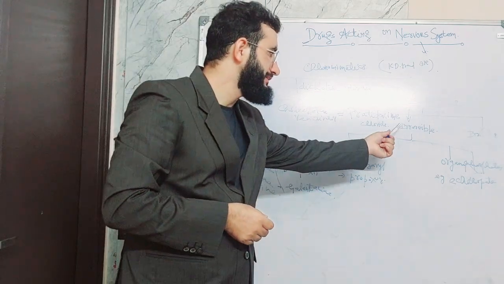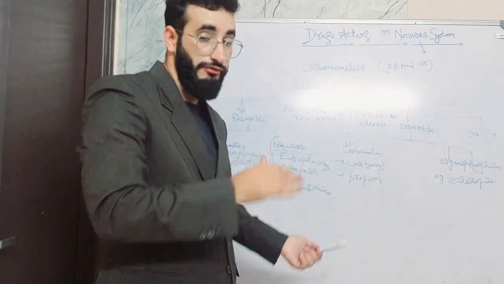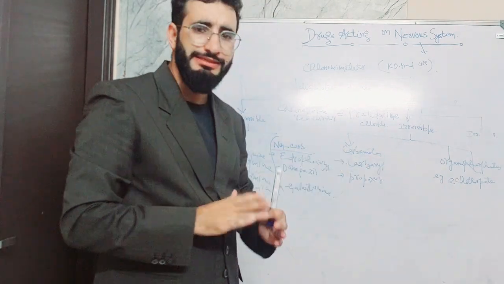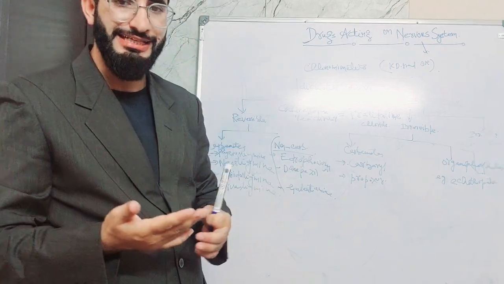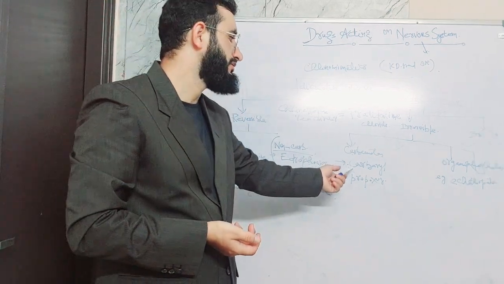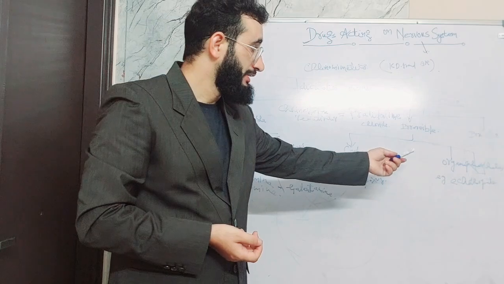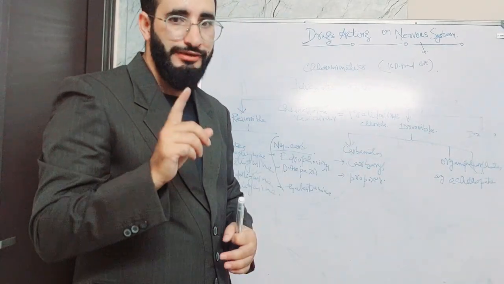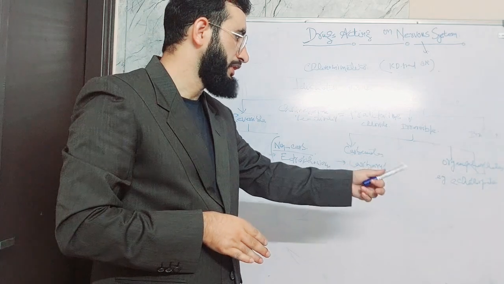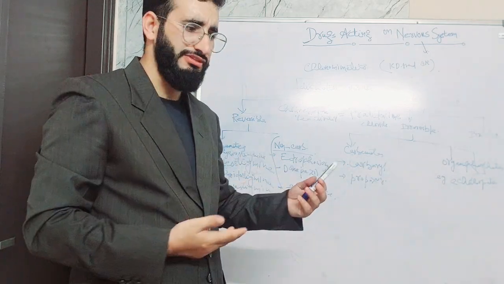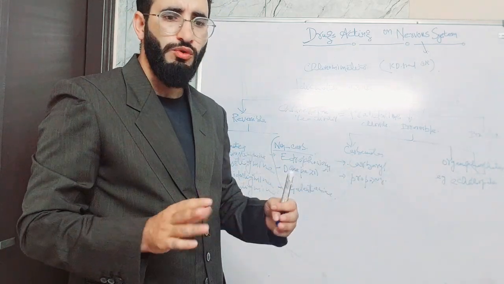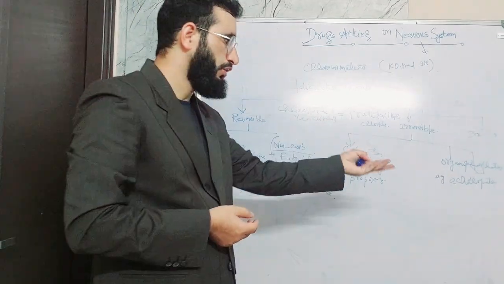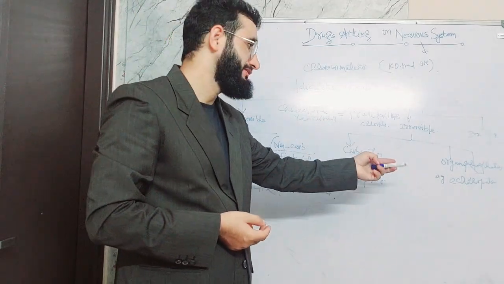The irreversible class is divided into carbamates and organophosphates. Carbamates are usually insecticides and are not used clinically; examples are carbaryl and propoxur. In organophosphates, the only drug which is clinically used is ecothiopate. The remaining examples given in the textbooks are insecticides and are not used clinically.